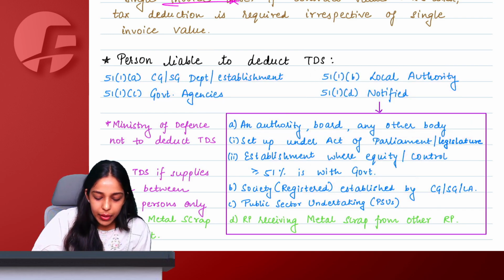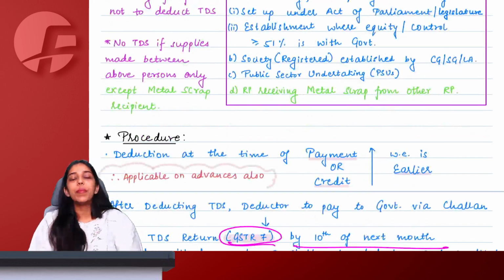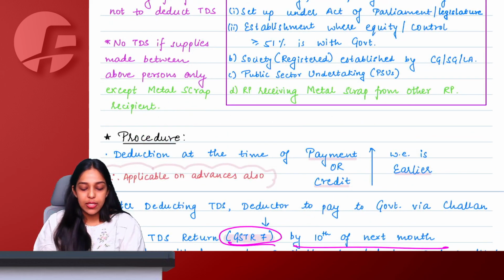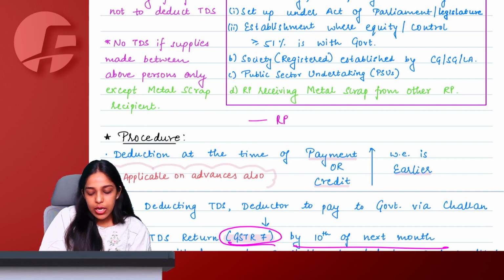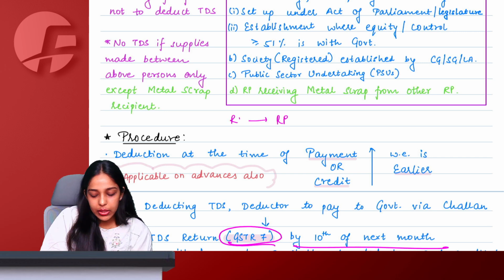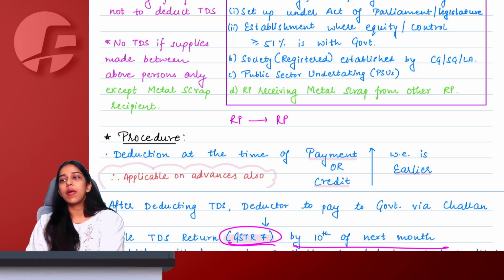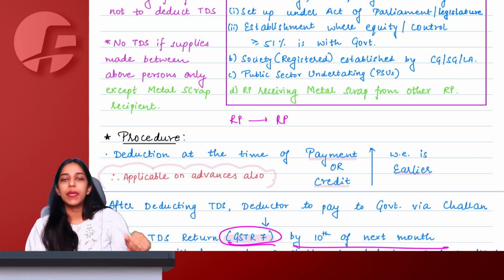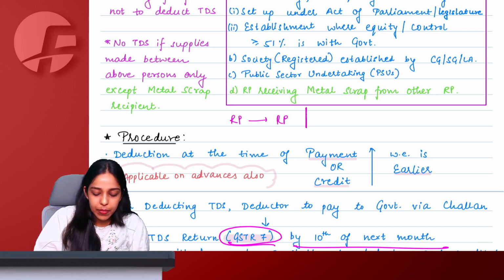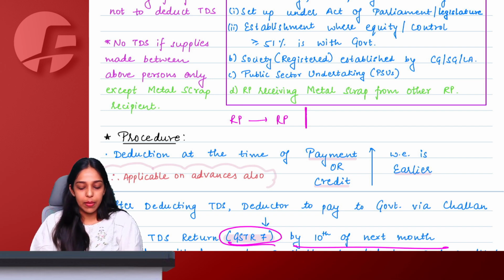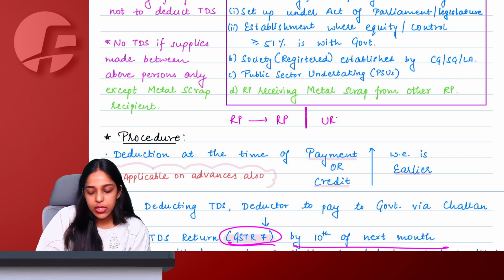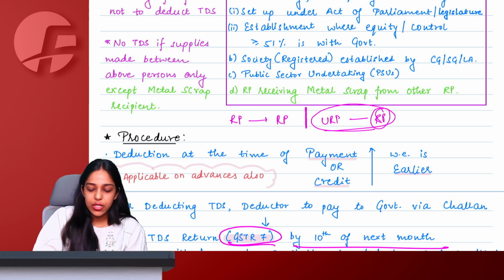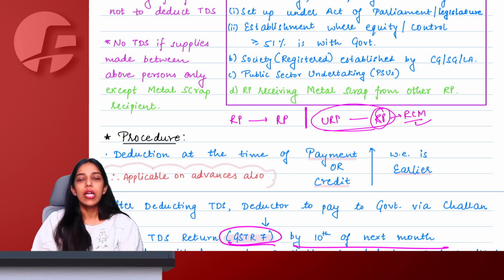But now the amendment here says that we have added one more person who is liable to deduct TDS, which is a registered person receiving metal scrap from another registered person. Now this becomes important because we have one more metal scrap amendment in goods RCM. Goods RCM is not applicable for inter CA, but goods RCM is applicable for final CMA, where if an unregistered person supplies metal scrap to a registered person, in that case, this registered person will be liable to pay tax under reverse charge mechanism.